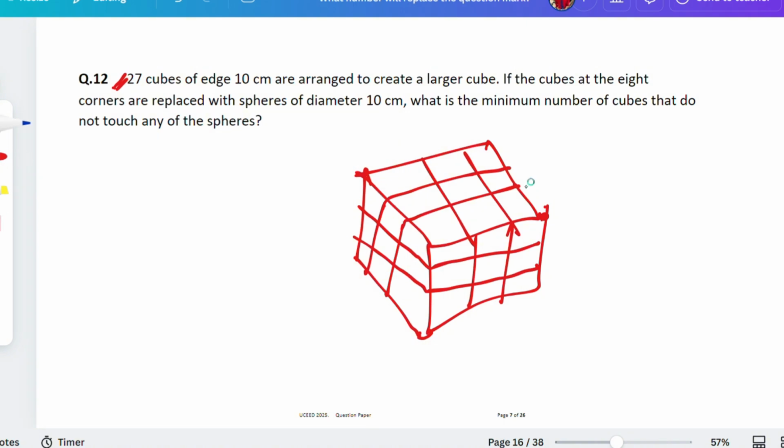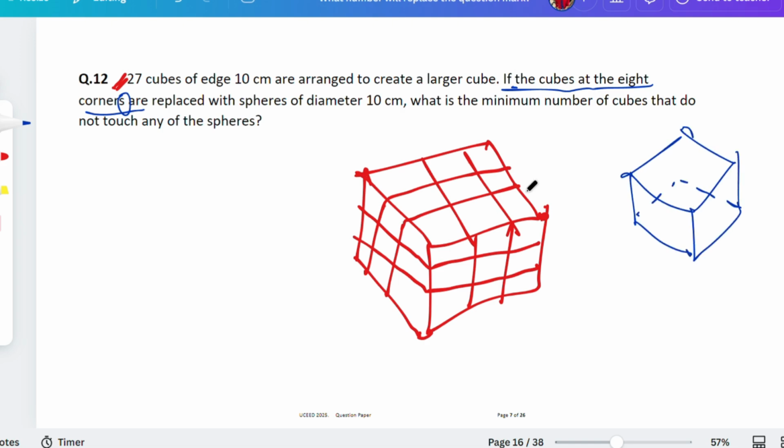Okay. Let's see here now. What the question is saying: if the cubes at the 8 corners are replaced, which is the 8th corner, guys? If I give you a cube and ask you which is the 8th corner, how could you tell me? You cannot tell which is the first one. It could be the first one, this could be the first one, this could be the 8th.